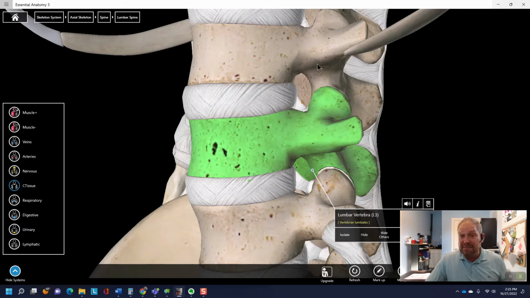And these things move, right? So this is where the movement occurs in your spine. So that means that certain movements like bending forward are going to open up the hole, which the nerve likes. That's oftentimes why you see people that have degenerative disc disease. They feel better when they bend forward. Now, when I bend backwards, it makes the hole close down, right?